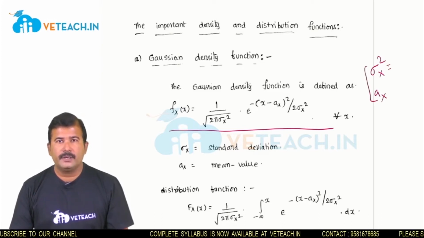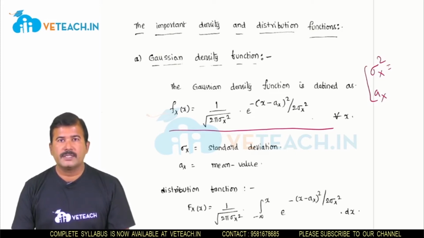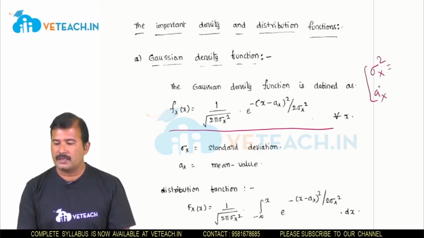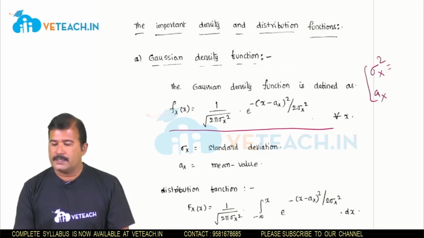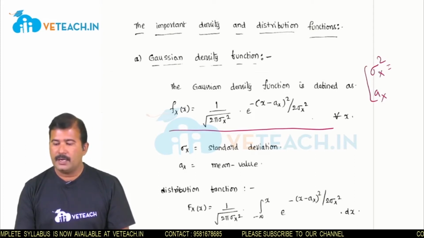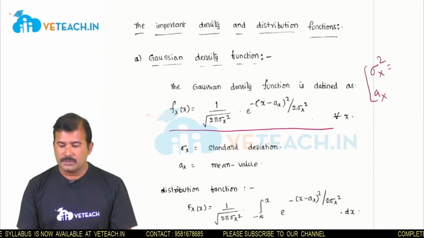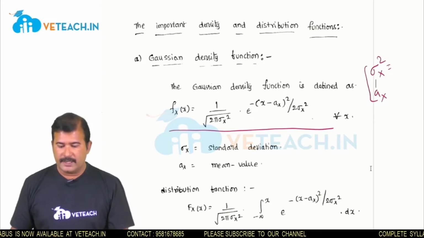In the second unit, the operations on a single random variable, we will come across these two parameters: ax, the mean value of the random variable, and sigma x square, the variance. The positive square root of the variance is the standard deviation.